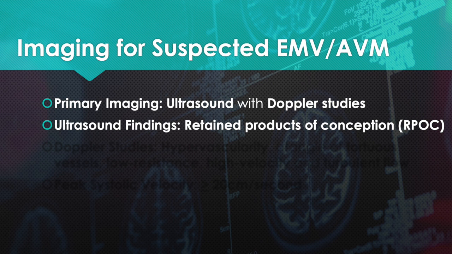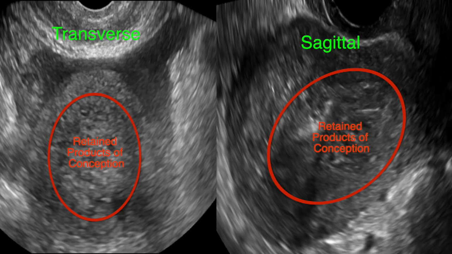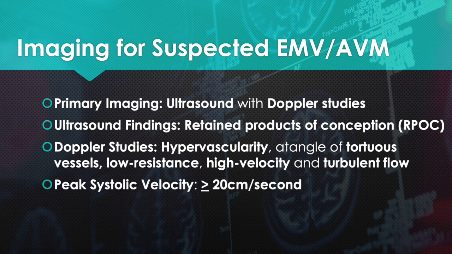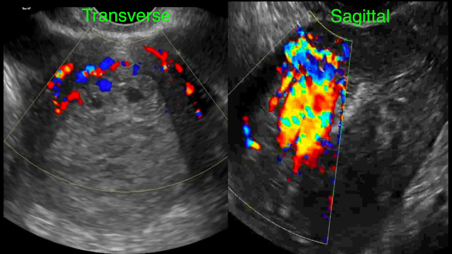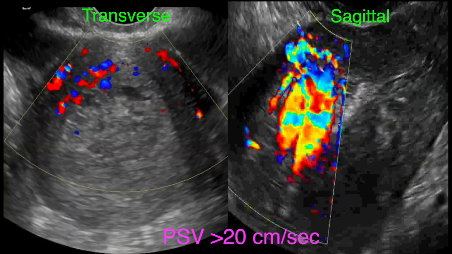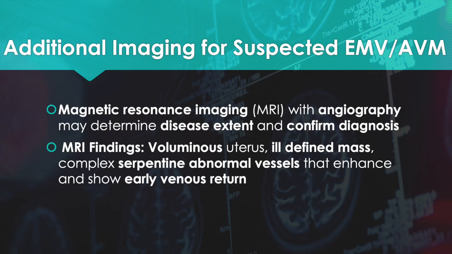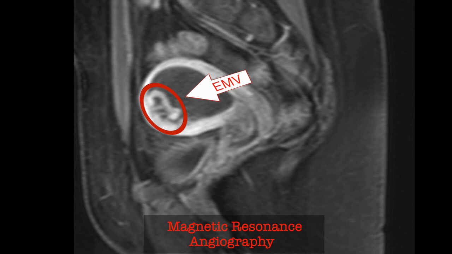Our ultrasound findings were pertinent for retained products of conception. Doppler studies were pertinent for hypervascularity, a tangle of tortuous vessels with low resistance and high velocity and turbulent flow. Peak systolic velocity was greater than 20 centimeters a second. Additional MRI imaging with angiography may determine disease extent and confirm diagnosis. Our MRI finding was pertinent for a voluminous, ill-defined mass, complex serpentine abnormal vessel that enhanced and showed early venous return.